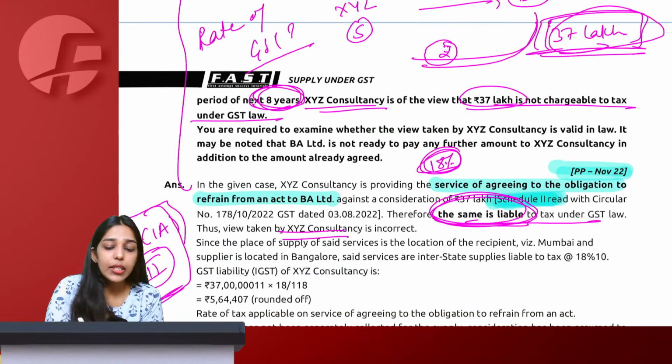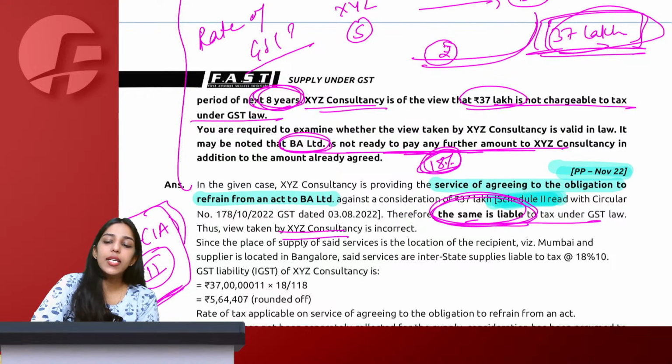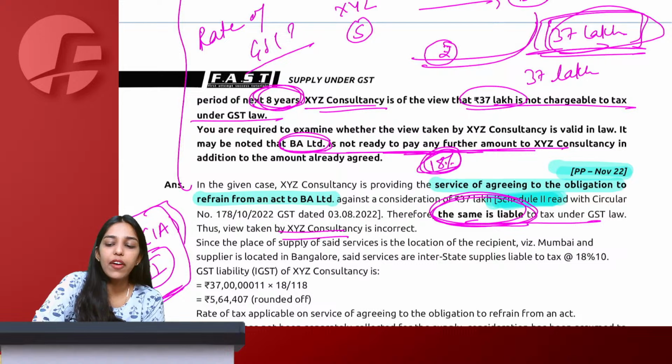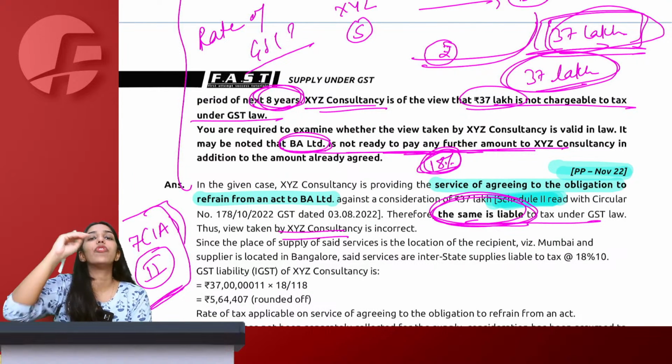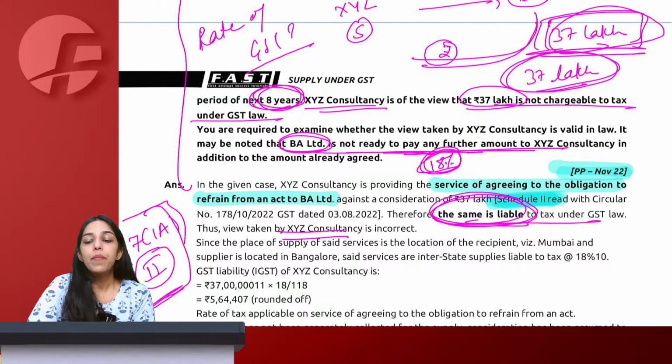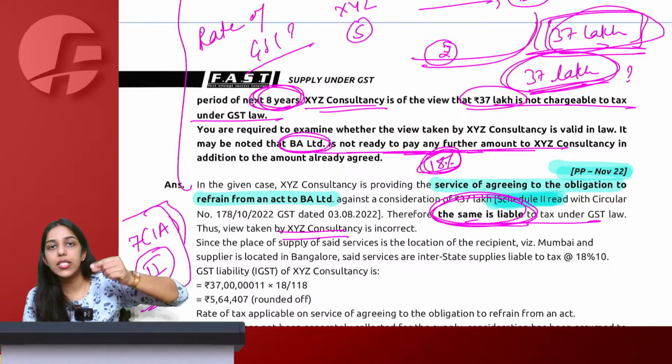Also, they are saying that BA Limited is not ready to pay any further amount. They are saying whatever 37 lakh we have paid to you is final and we are not paying any amount over and above it, which means this 37 lakh will have to be treated as inclusive of GST only.